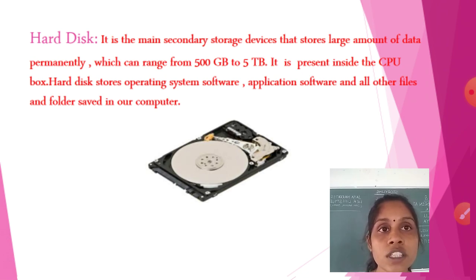What is the storage capacity of a hard disk? Its storage capacity is 500 GB to 5 TB, terabyte. GB means gigabyte and TB means terabyte. It is present inside the CPU box. I already explained that the hard disk stores operating system software, application software, and all other files and folders saved in our computer. So what is the hard disk storing?